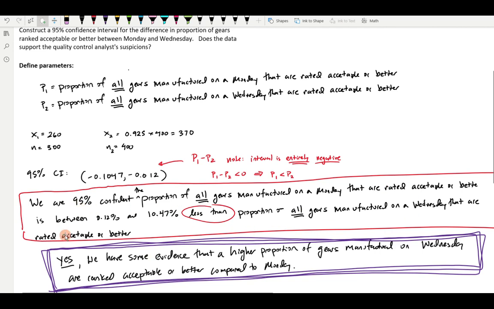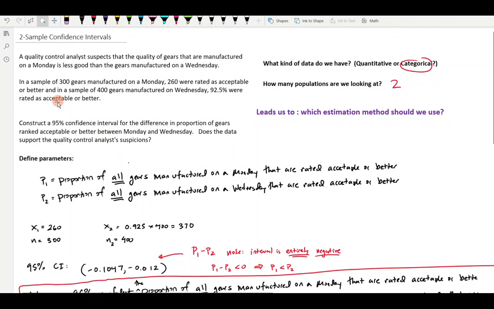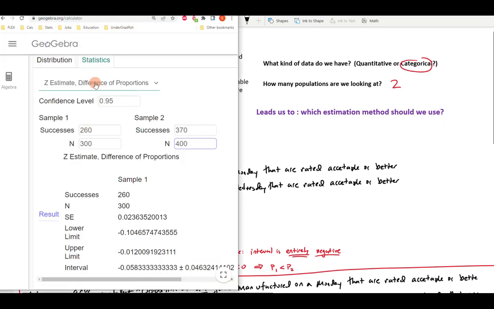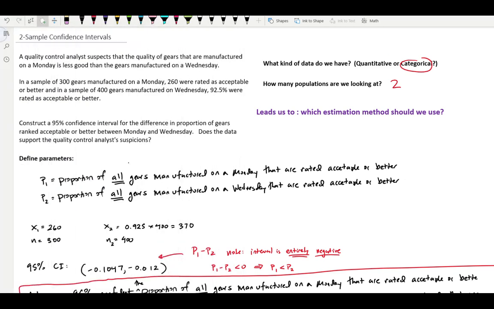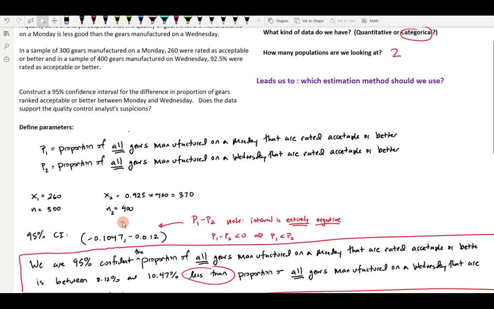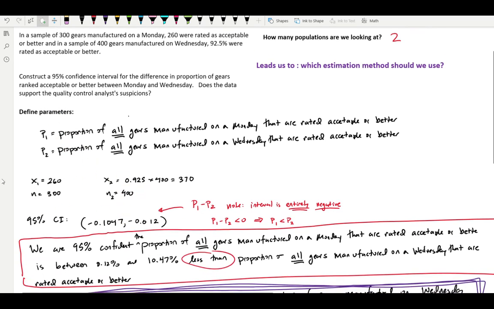So ultimately, we can say yes, in answer to this question, we have some evidence that a higher proportion of gears manufactured on Wednesday are ranked acceptable or better compared to Monday.